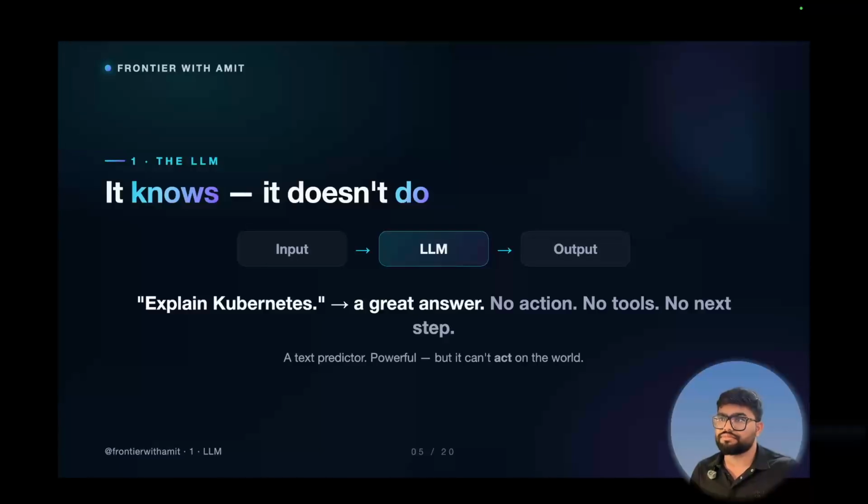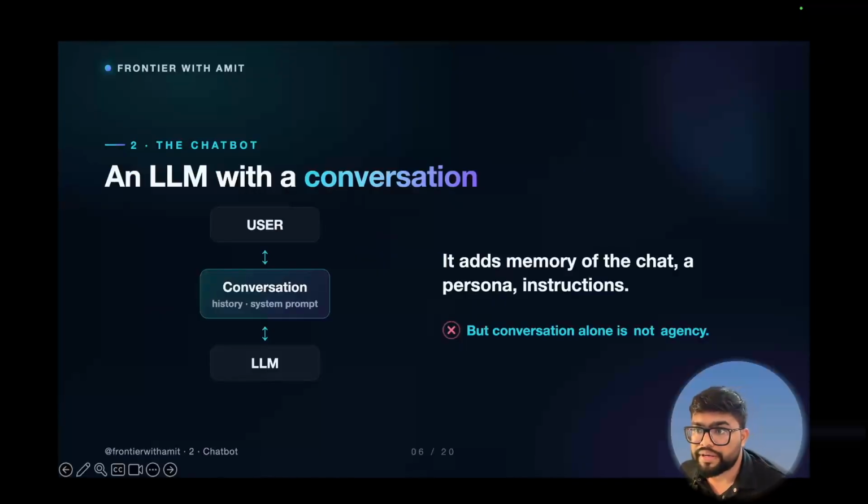That's all it does. It's incredibly good at predicting words, but notice what is missing. It did not do anything, it did not use a tool, and it has no idea of a next step. It knows things, but it can't do things. Remember these words, they are really important. Okay. So the next is the chatbot.